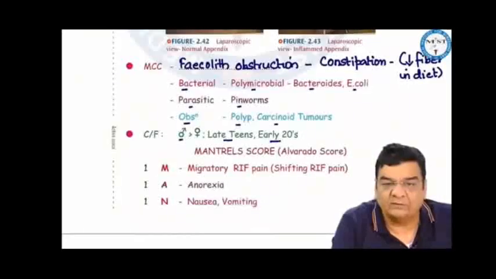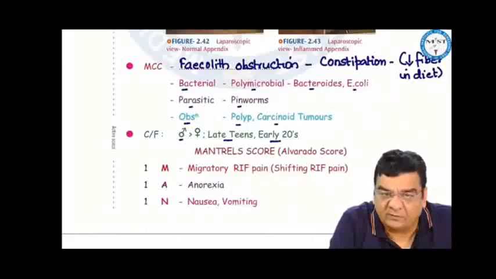Appendicitis can also be bacterial, which is polymicrobial, caused by Bacteroides and E. coli, can be parasitic by pinworms, or can be due to obstruction in the lumen of the appendix by a polyp or carcinoid tumor. Most often presents in late teens, early 20s, more common in males.